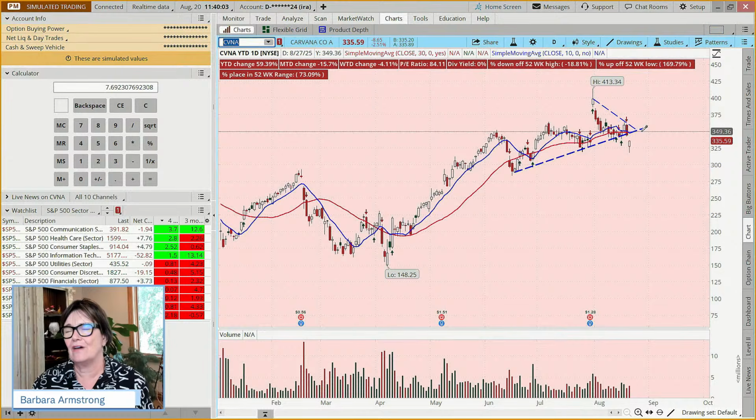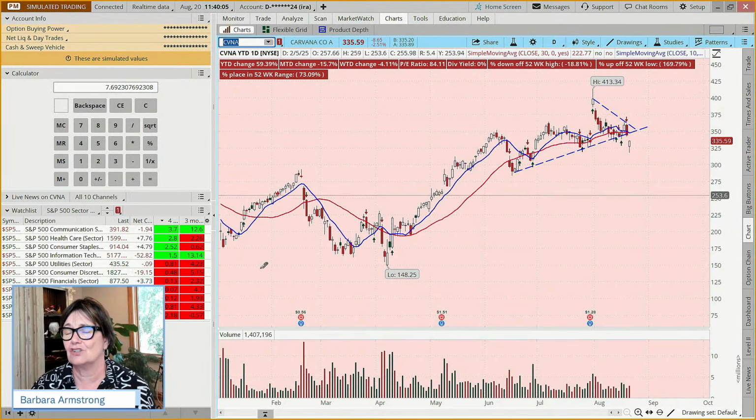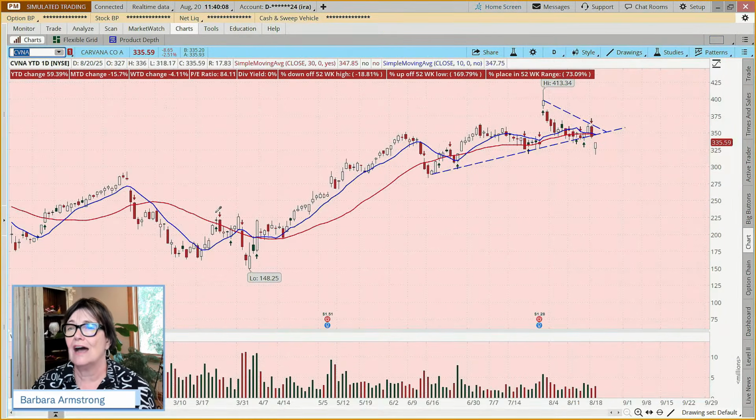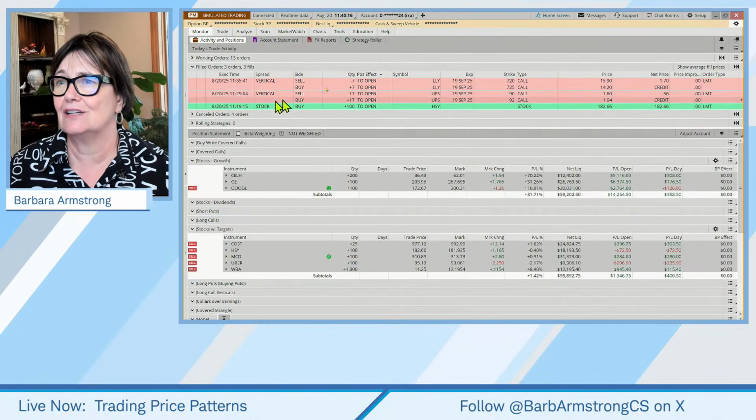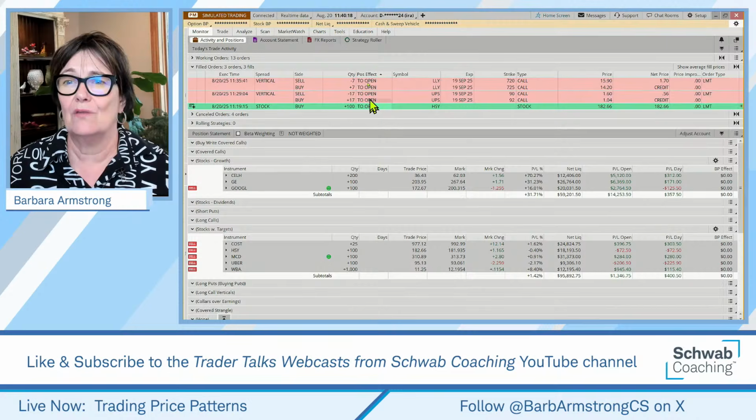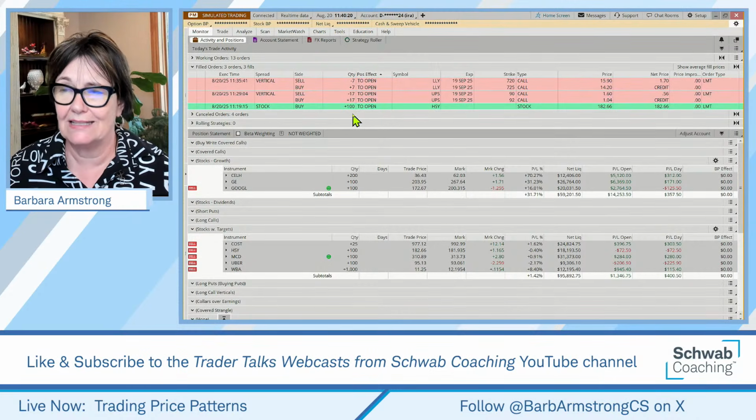So I hope you have found this conversation about pennants and triangles today helpful. I hope you have found the 3 example trades that we placed today helpful. One was bullish, as I said, and 2 were bearish. And we'll follow up on these in weeks to come.